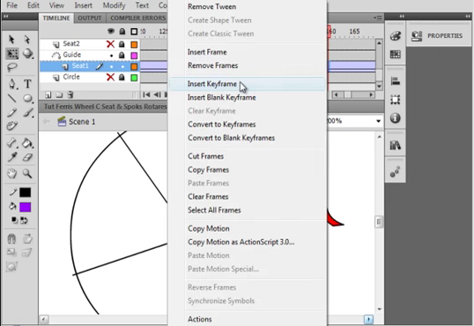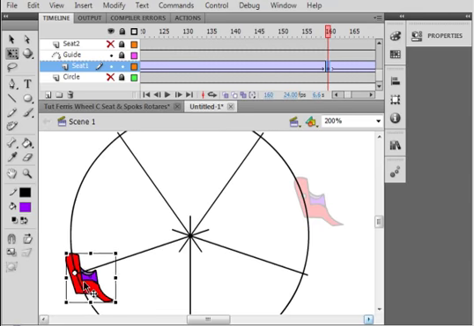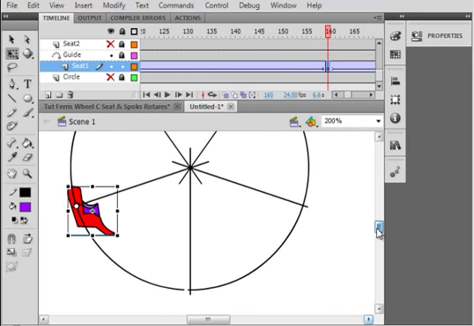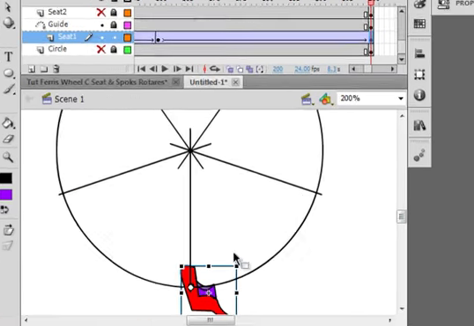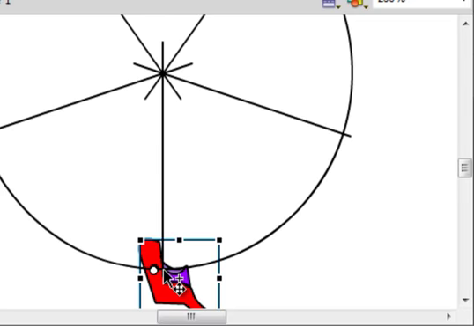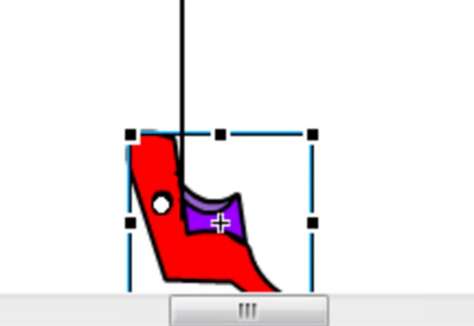Insert keyframe. This one's going to be down here. And finally, on the 200, we just have to take this and back it up there, so it's at the end of that circle guide.